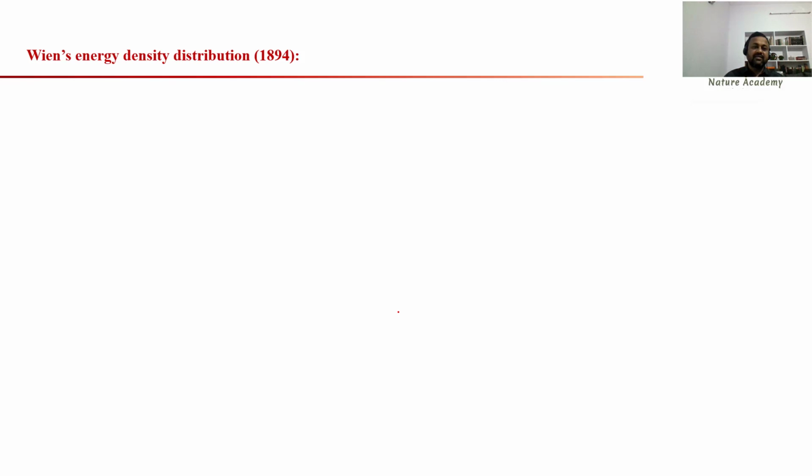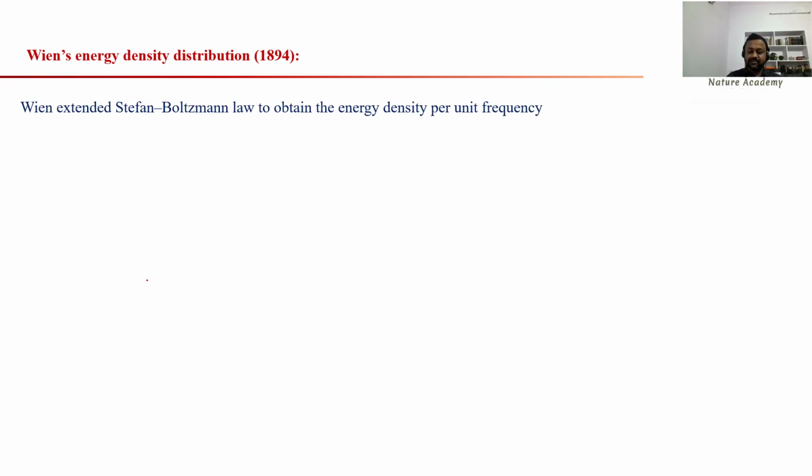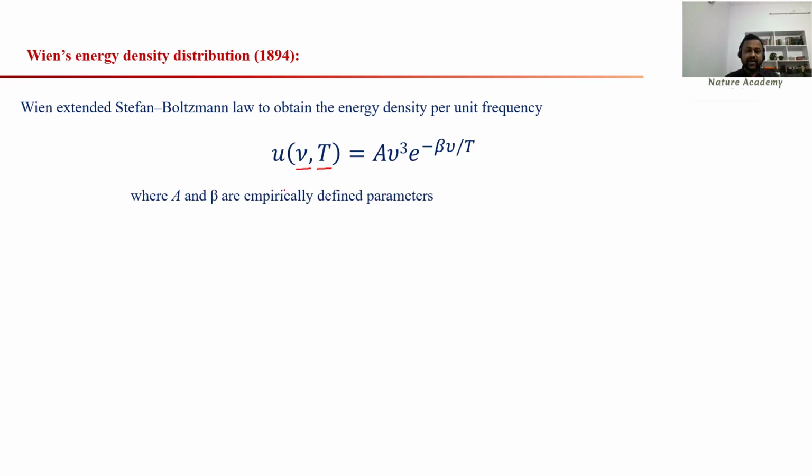Okay, let us start with Wien's energy distribution function. Wien gave an experimental proof that the energy density of a black body is given by this expression. Energy density U of nu comma T, that means energy density is a function of frequency and temperature: A nu cubed and e to the power minus beta nu by T. Okay, so A and beta are empirical constants.